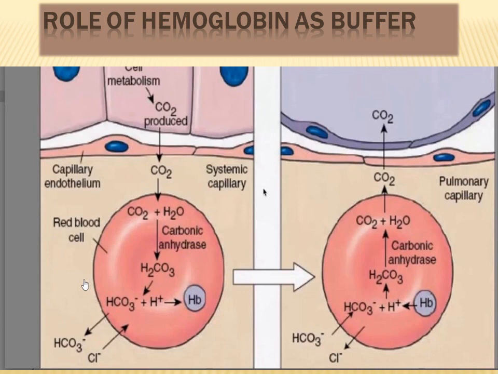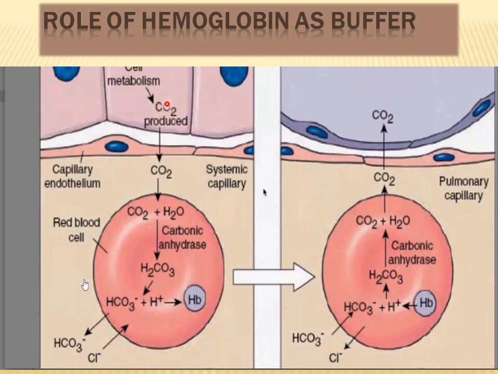So now we are going to discuss the role of hemoglobin as a buffer system in detail. As you can see in this diagram, these are the tissues and these are the lungs, the alveolar spaces inside the lungs, and this is an RBC in the vicinity of body tissues, and this is an RBC in the vicinity of alveoli. So what is happening here?